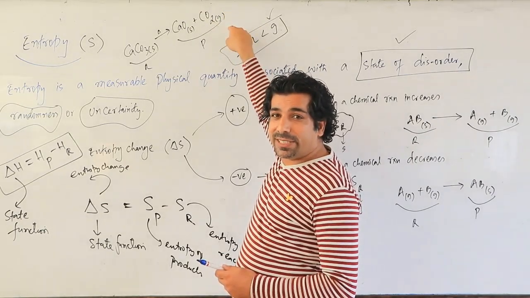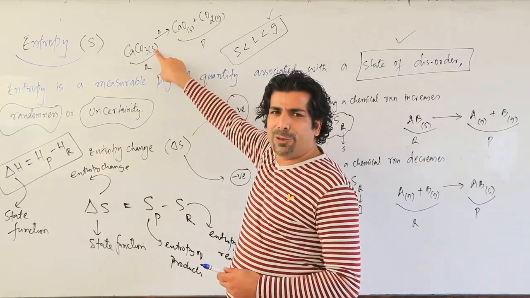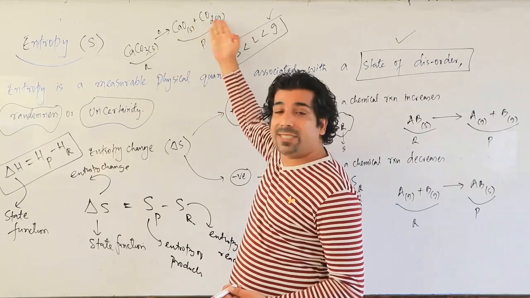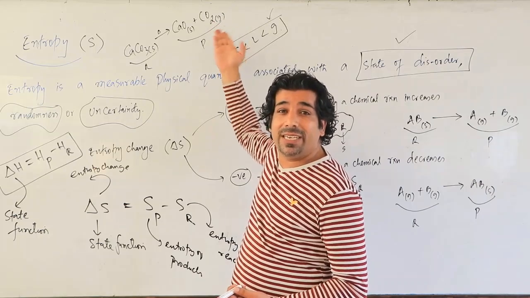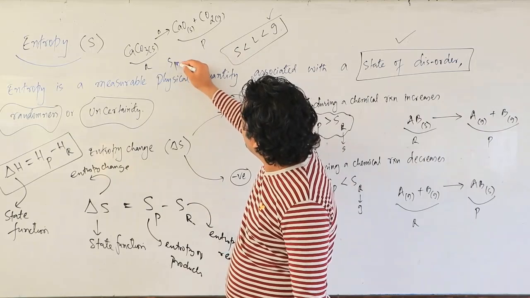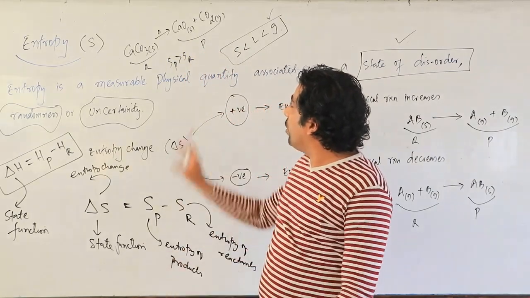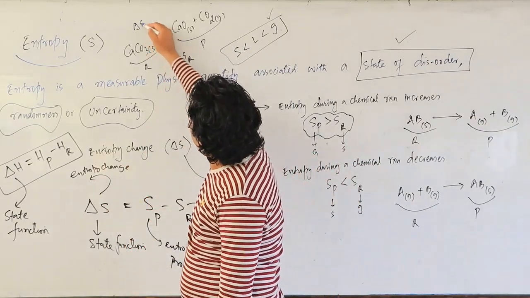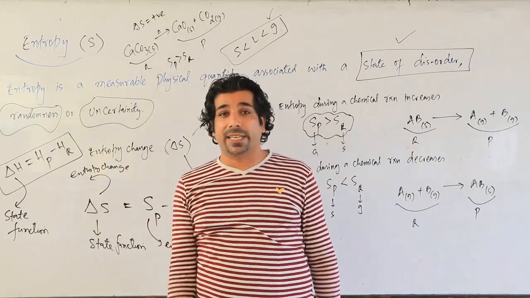So my dear friends, tell me, on reactant side, what will be the entropy? It's a solid, entropy will be very, very less. But on product side, at least we have one gaseous mole, carbon dioxide, that will increase the entropy from the product side. So for this reaction, I will write down Sp is greater than Sr, my dear friends. So entropy of this particular system will increase. So here for this reaction, delta S will be positive. Sp is greater than Sr.